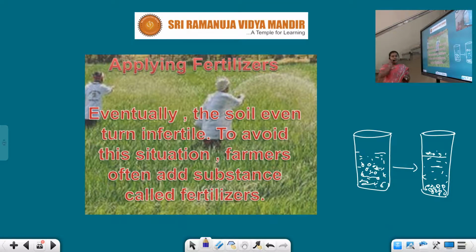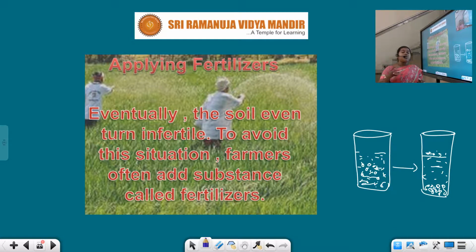applying fertilizers. Actually, what do you mean by manure and fertilizers? There are a lot of differences between manure and fertilizers. Fertilizers are chemical substances which are used manually by the farmer. So, actually, for what, children? There are some fields deficient in certain nutrients like potassium, sulfate and all these things.